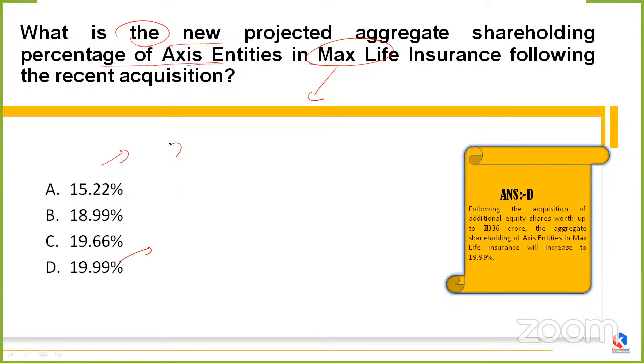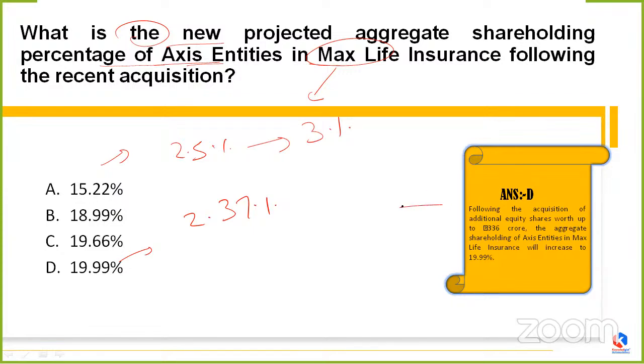And as we all know, whenever the term after the point which is being provided here is 5 or greater than 5, you can just approximate and write it like this. Okay, so this thing has been done in its case also. It can be written as 19.99 also, but in the news, it came as that Axis Bank boosts its stake in the Max Life Insurance to nearly 20% as a whole number.